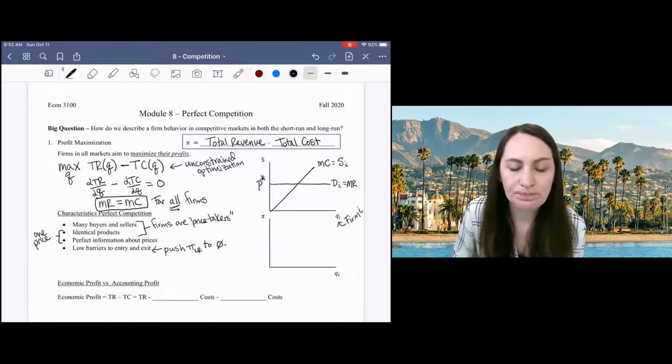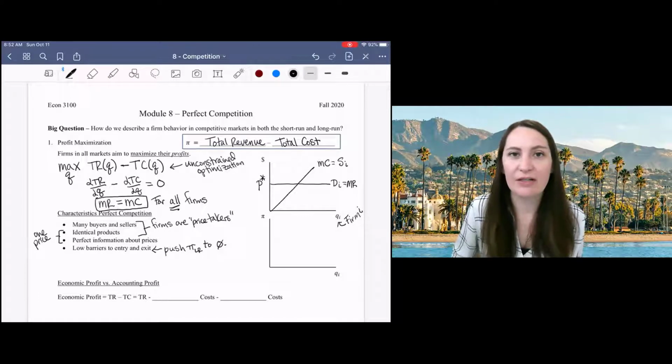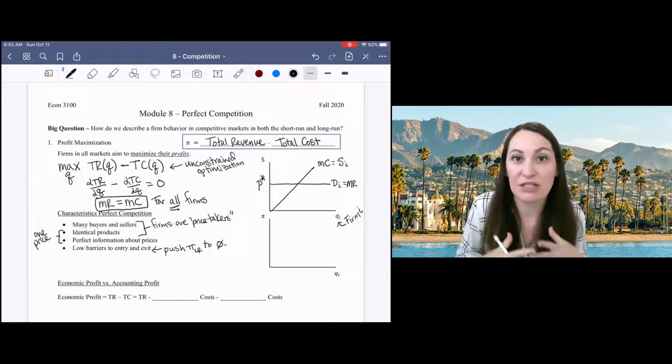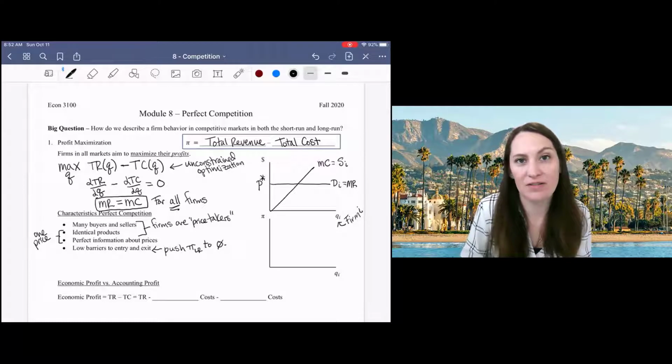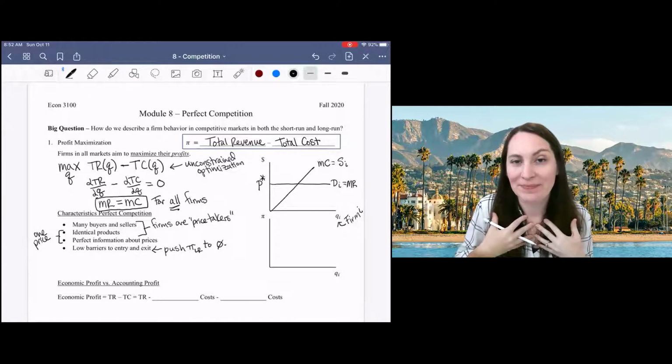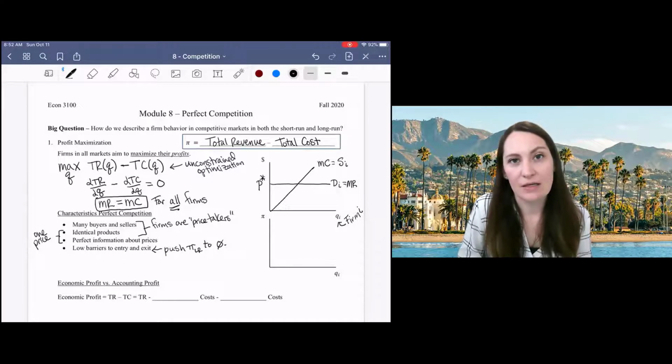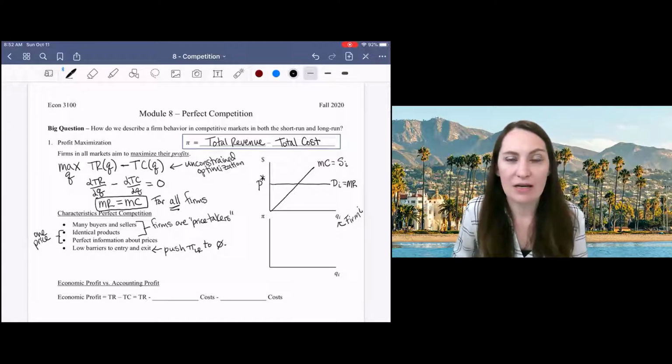It's because if you simply take the price as given and the quantity that you produce has no influence over the price, then every unit you sell earns you revenue equal to the market price. If I'm selling apples and the price of apples on the market is $2 a pound, then every pound of apples I sell, I'm going to earn $2. The marginal revenue there is just constant at $2 because no matter how many pounds of apples I sell as a small apple farmer, it's not going to move the needle on the price. So we've got this constant marginal revenue equal to the market equilibrium price.